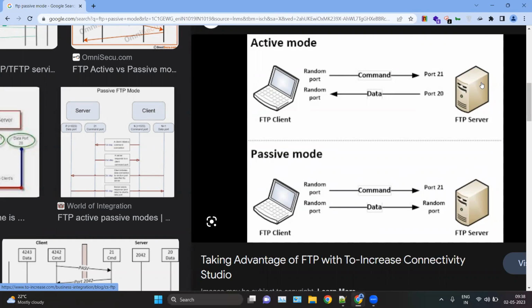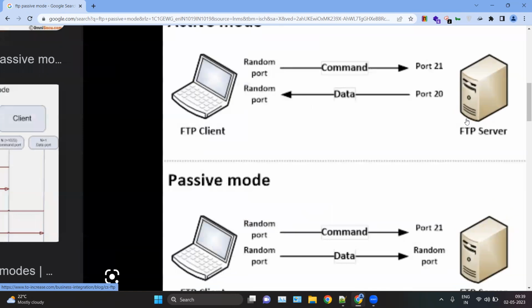After the connection, when it comes to data transfer, the FTP server itself sends the port request to make the data channel or data connection to the client. So here the FTP server at port number 20 sends the connection request to the FTP client. Okay, so the source port of the FTP server is 20 and the destination port can be random. Okay, that is in case of active mode.